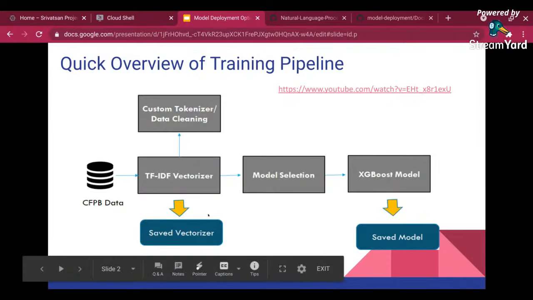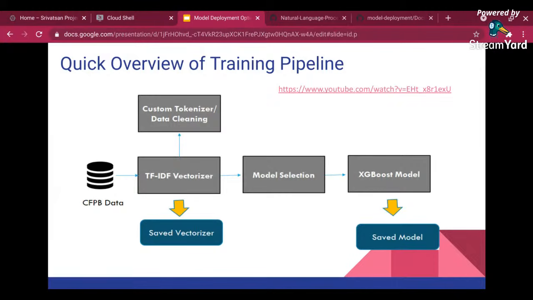So the output of this is I have two parts. One is the vectorizer that I have created. I have saved it as a pickle file, and I have an XGBoost model in this case, which I have saved as a booster file. So this is how my pipeline looks, right?